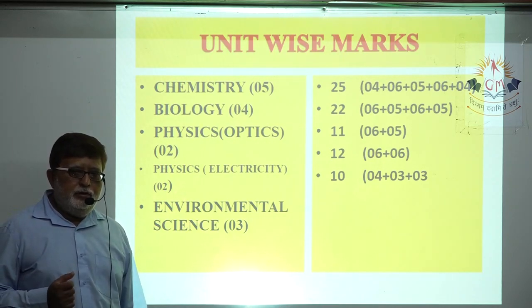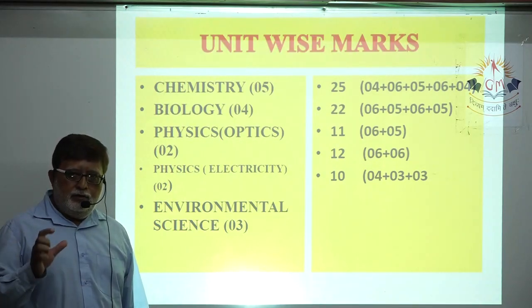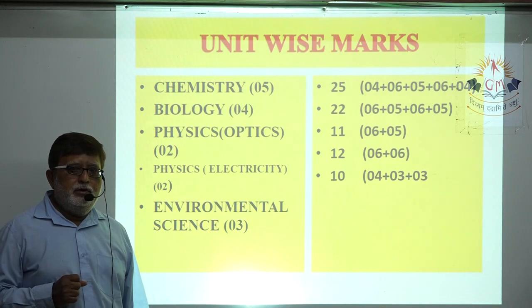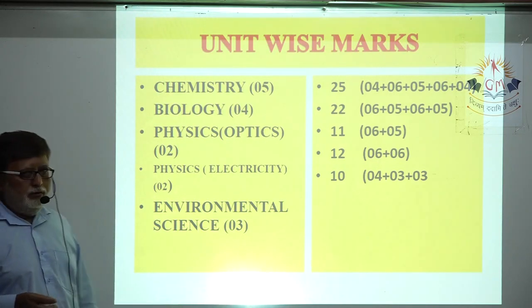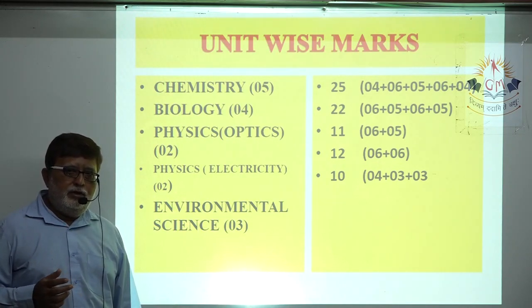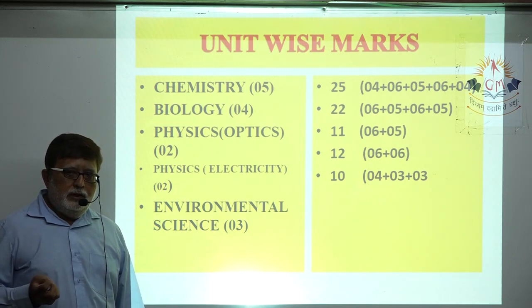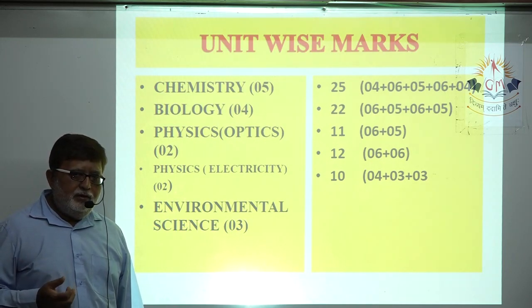This particular unit of environmental science consists of 3 chapters: chapter number 14, 15 and 16, where you will discuss global environmental problems.